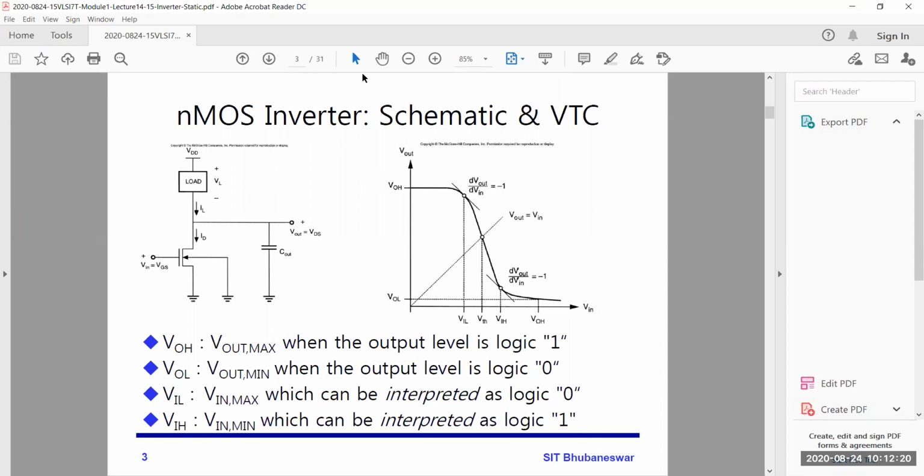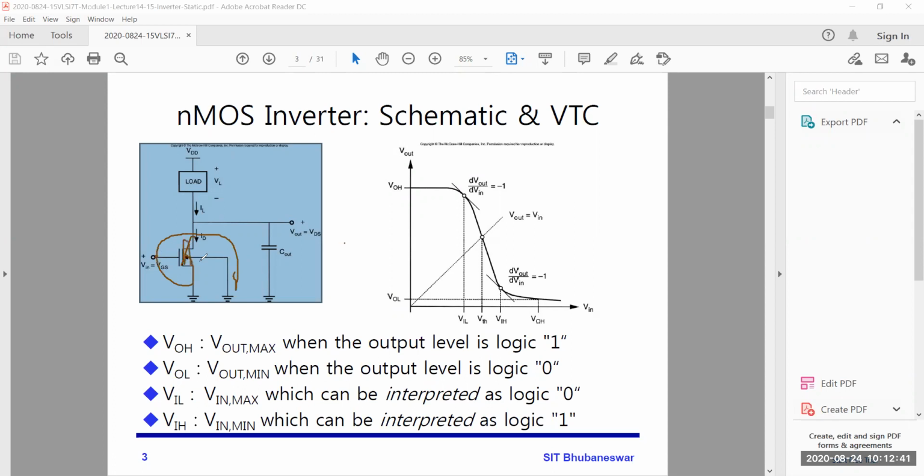So this part is your driver transistor, and this is your load transistor.